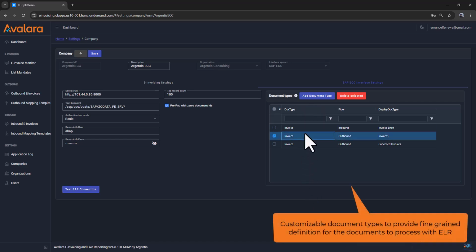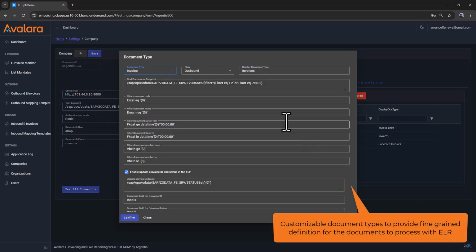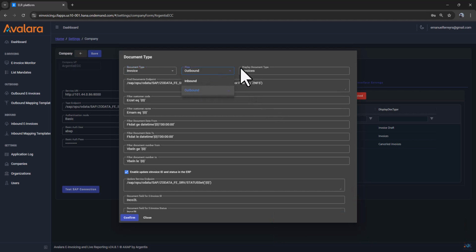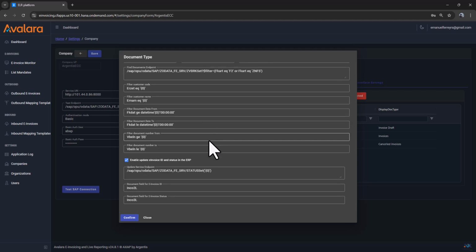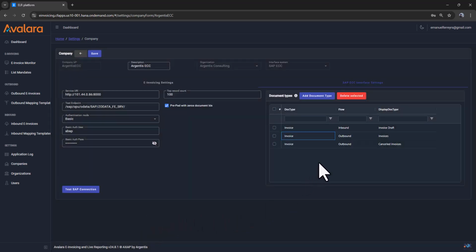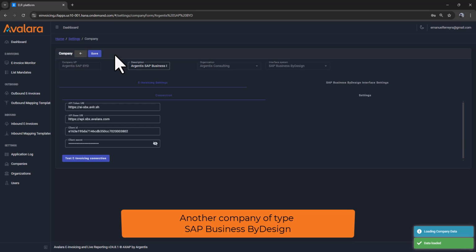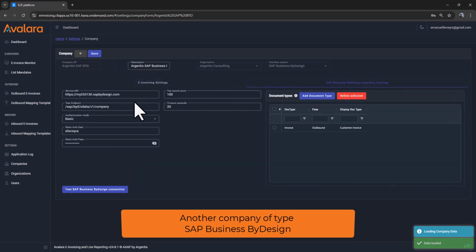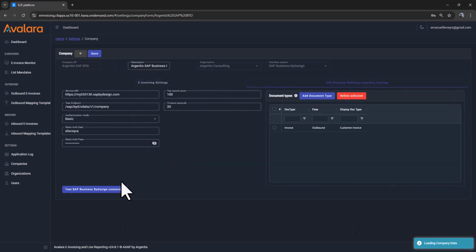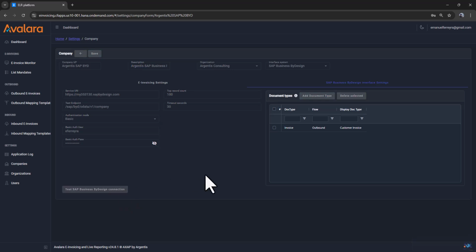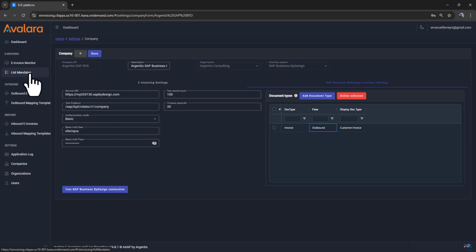Document types are fully customizable, to filter and use the documents you need for e-invoicing. The connector supports outbound flow of documents, to submit account receivable, sales documents, and inbound flow, to receive account payable, purchasing documents. This is another company definition, for an SAP Business ByDesign interface type. Here the connection settings will be according to this interface's requirements.